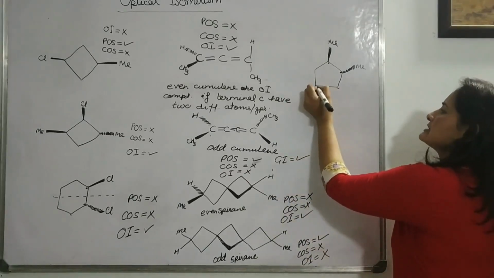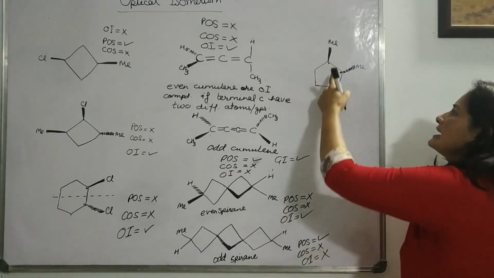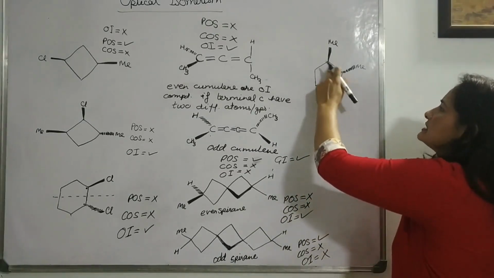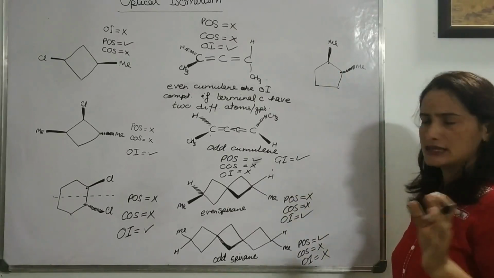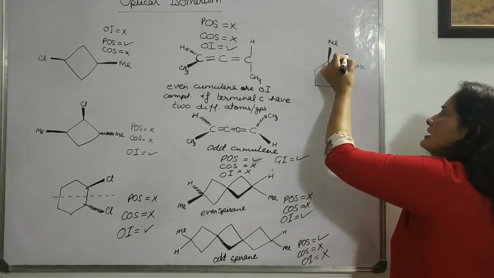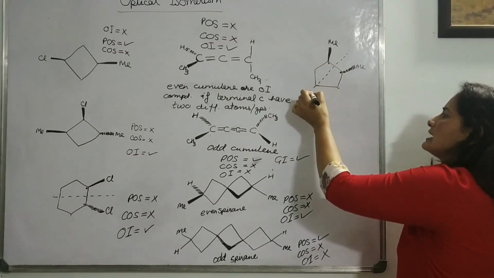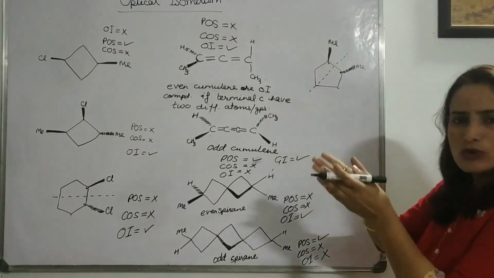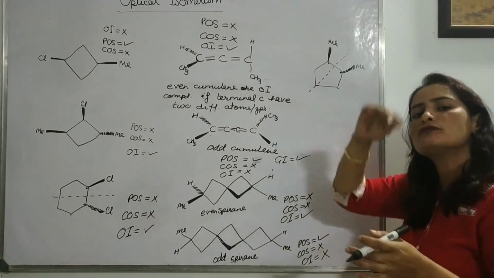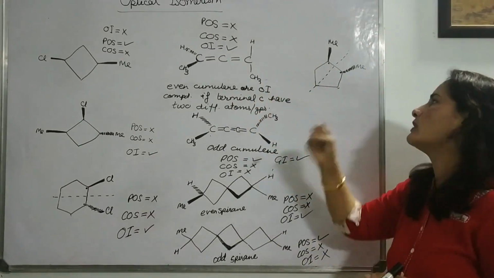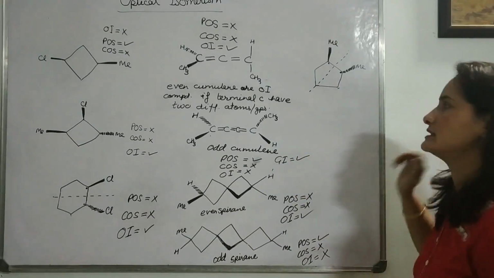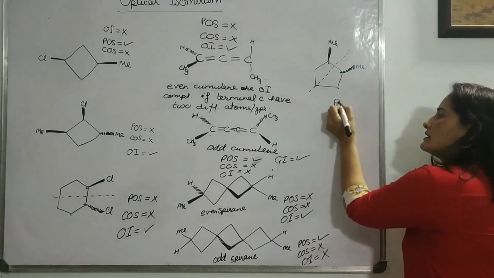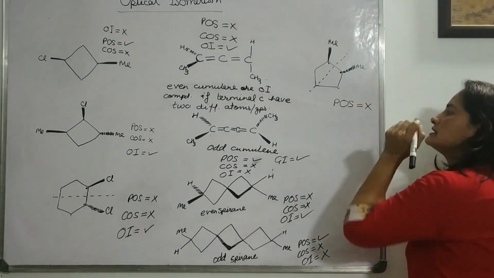Now, let's see the last example. In this example, we have two methyl groups which are not symmetrical to each other. So definitely these two are going to be chiral centers in the molecule. Now let's check about the POS. If we draw a line passing between the groups, then we can see the two halves are going to be different, because one of the methyls will be on the front, one methyl will be on the back side. So definitely a POS is not available in this molecule.